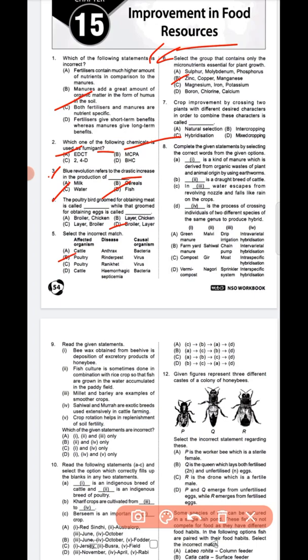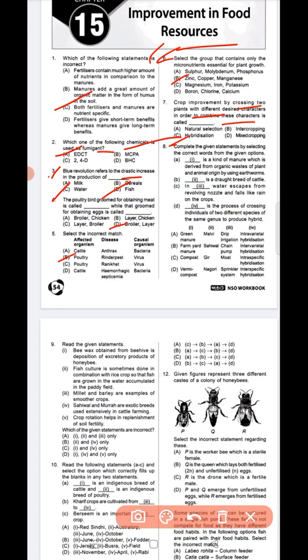Next, question number 7. Crop improvement by crossing two plants with different desired characters in order to combine these characters is called. Question number 7, option C, that is called hybridization. Hybridization is the correct answer. Question number 8. Complete the given statements by selecting.